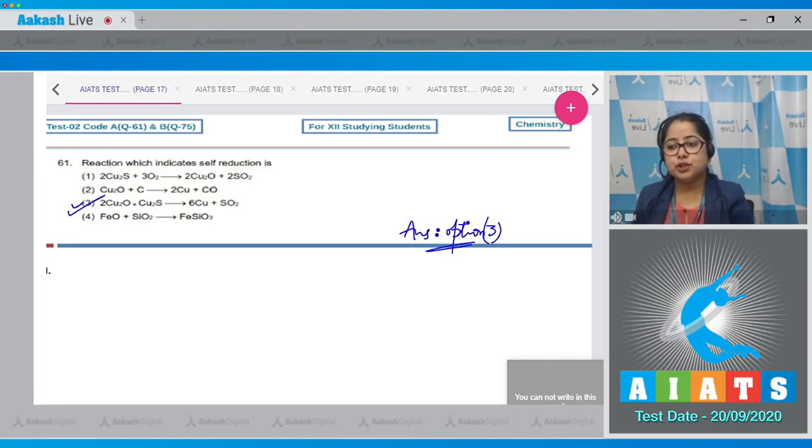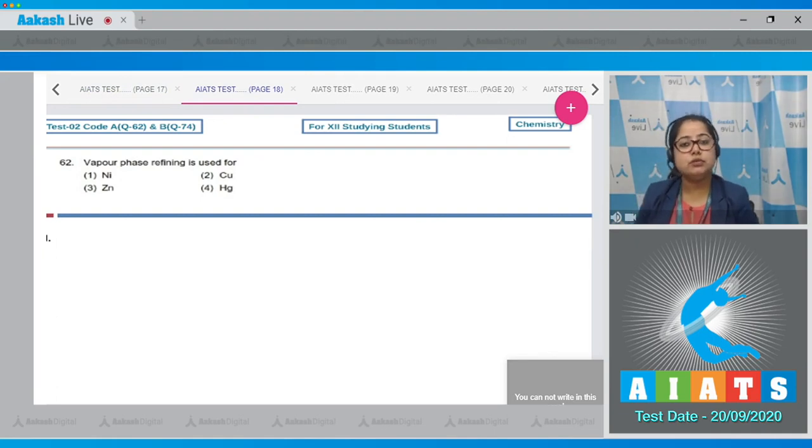Moving to next question, students, which is question number 62. Let's read the question. Vapor phase refining is used for. Student, this is again a very easy and a very important question for NEET. Here we are given 4 options and we have to identify for which element vapor phase refining is used. So we need to know that vapor phase refining involves two processes.